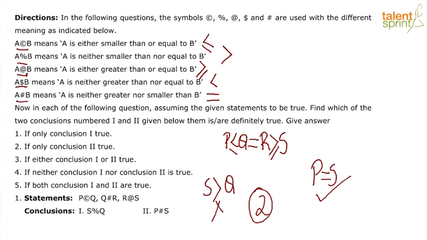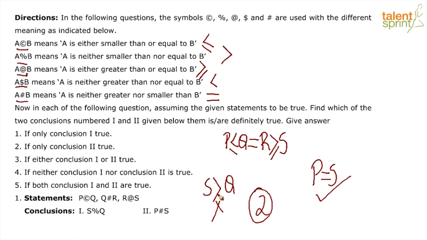Okay, Ganesh wants me to explain it again, and Ganesh, I will do it. Now, Ganesh, let us start by analyzing our statements. Our statement here says P copyright Q, which means that P is less than equal to Q. Then they tell us Q hashtag R means that Q is equal to R, then R at the rate S, which means that R is greater than equal to S.